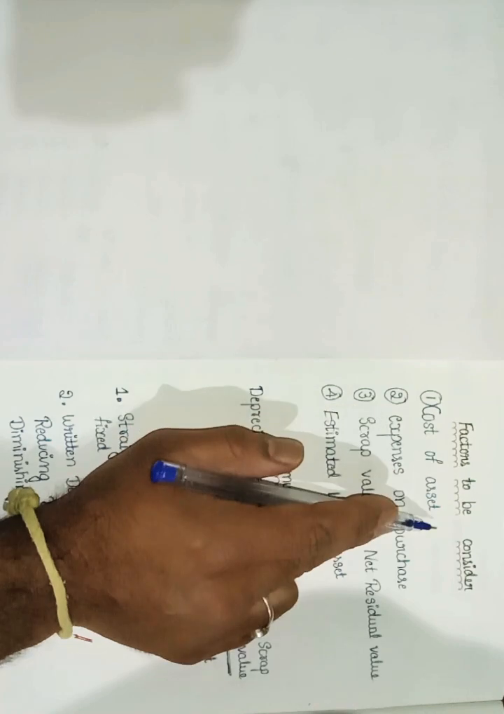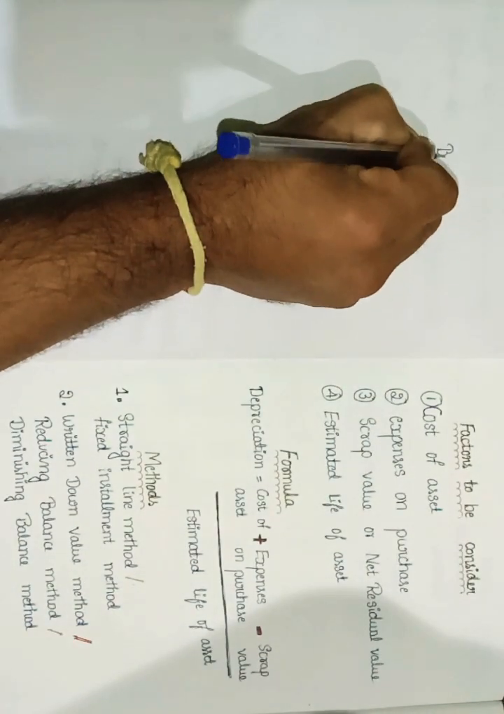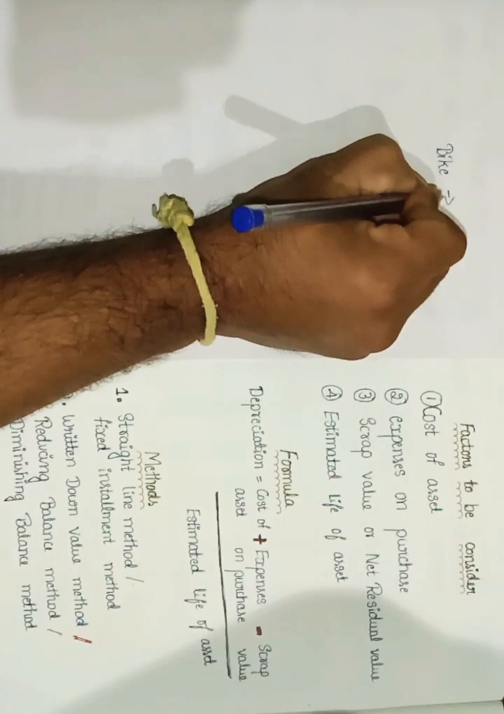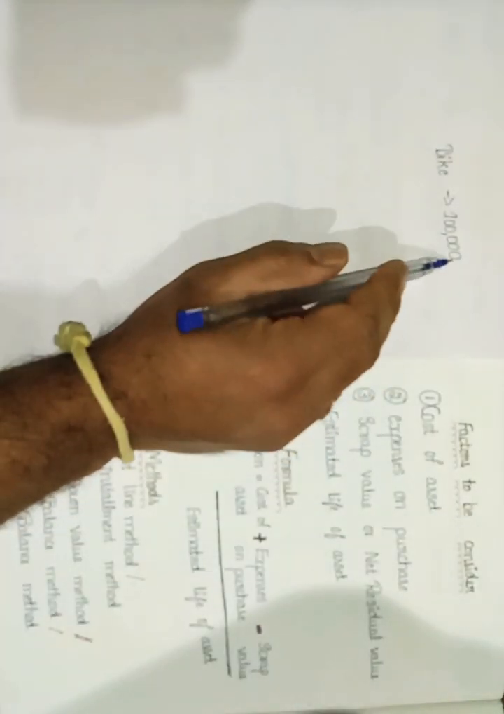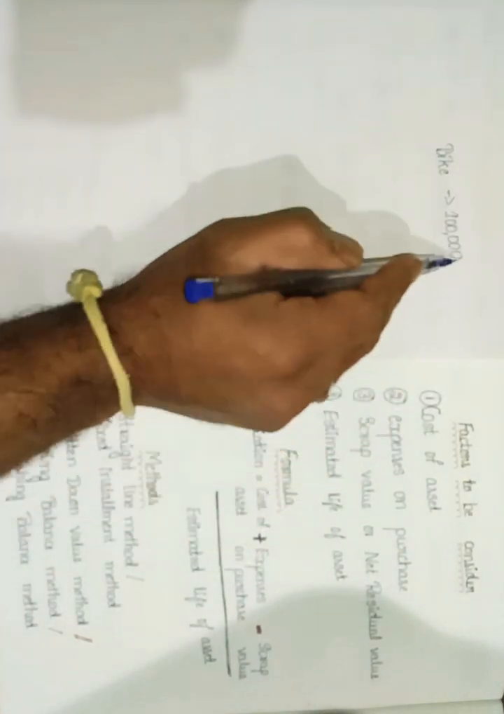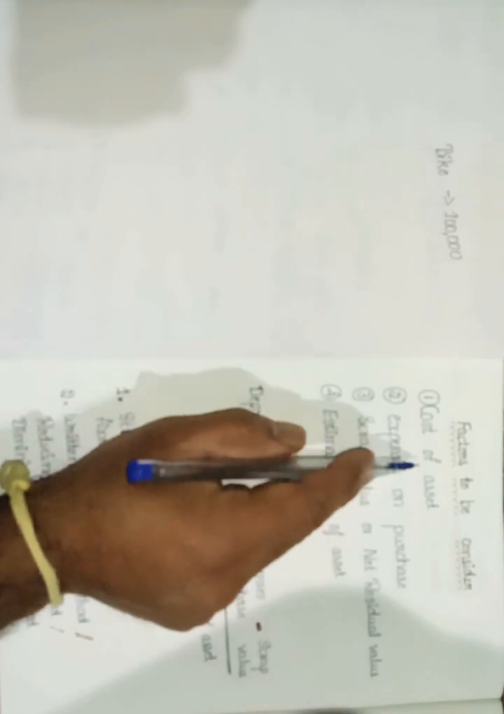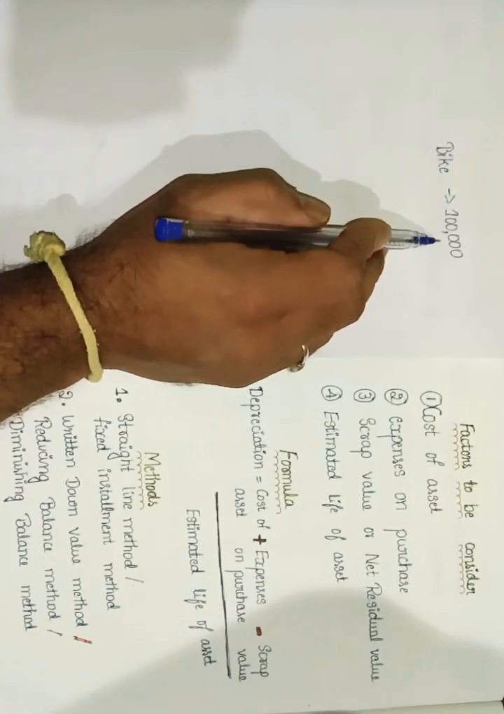First one is the cost of asset. Cost of asset is nothing but the actual amount you spend while purchasing the asset. For example, just now I said I am purchasing one bike for 1 lakh rupees. So I am paying 1 lakh rupees to my seller, the supplier, to purchase this bike. So this 1 lakh we call the cost of asset. Whatever amount you spend at the time of purchasing is called the cost of asset.